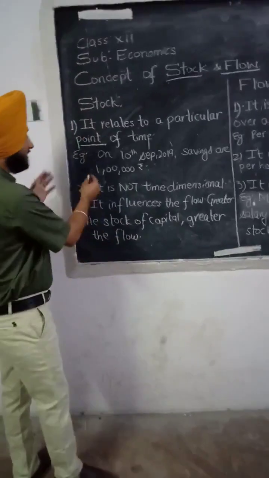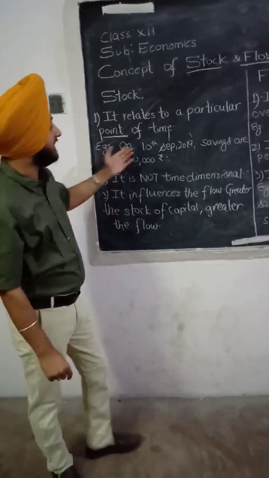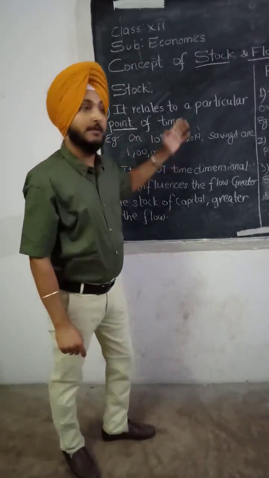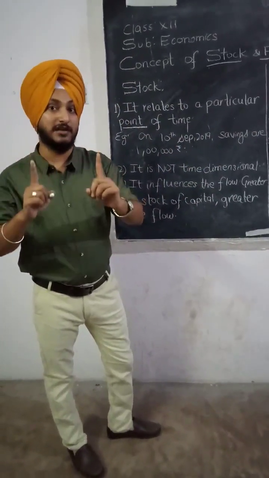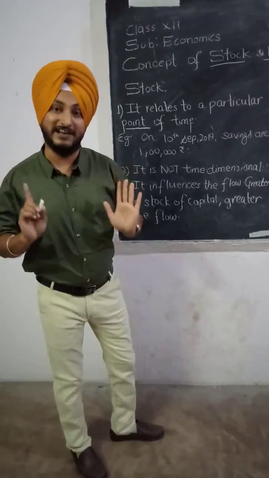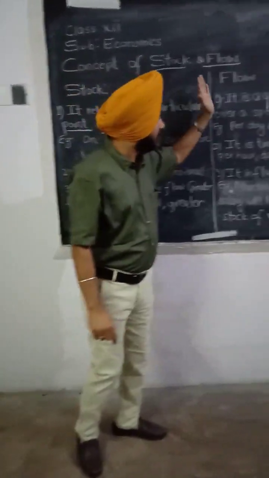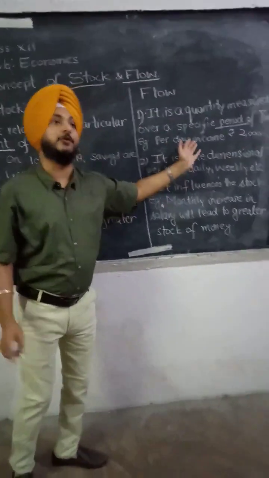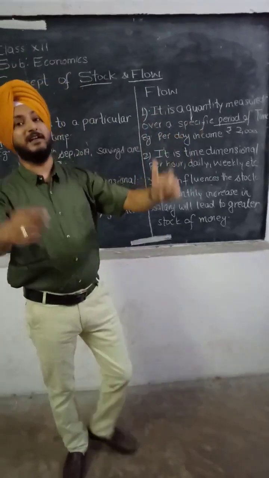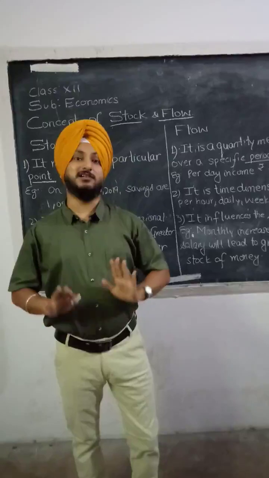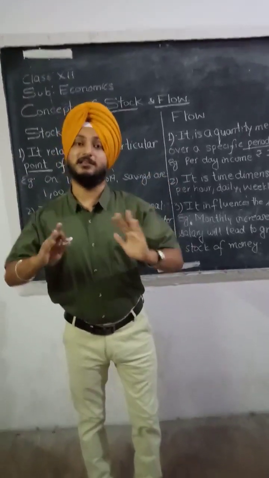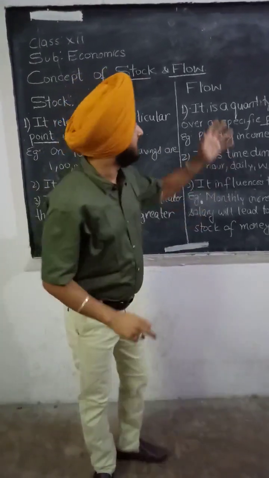Next, this is an example. For example, on 10th September 2019 my savings are 1 lakh rupees. So at 10th September 2019 my savings are 1 lakh rupees. And flow, per day income. For example, one person says my per day income is 2000 rupees. I earn 2000 rupees daily. I earn 30,000 rupees per month. So that becomes flow.